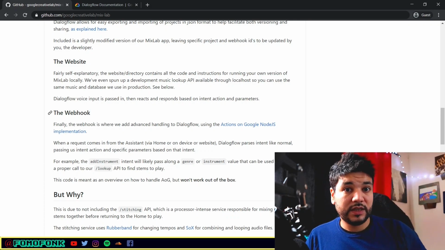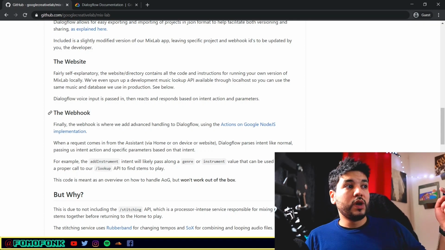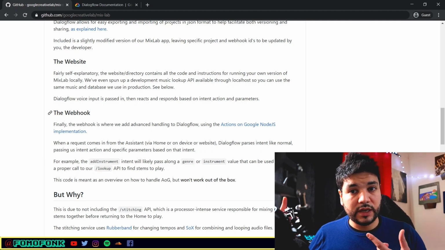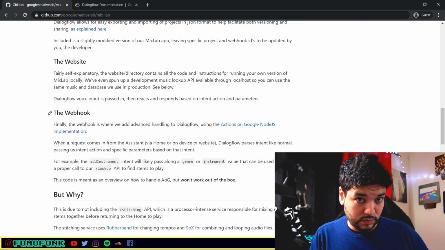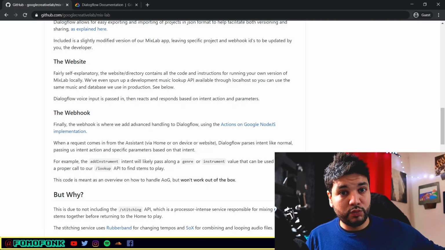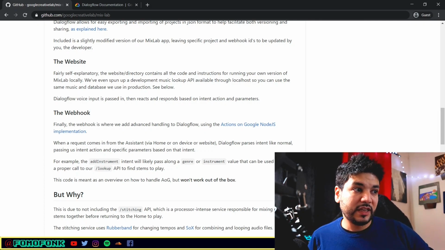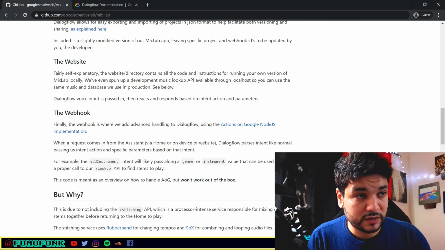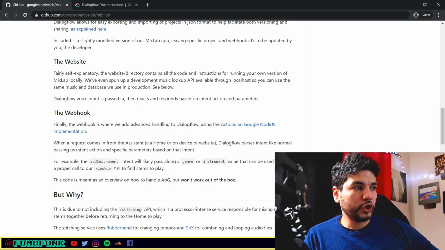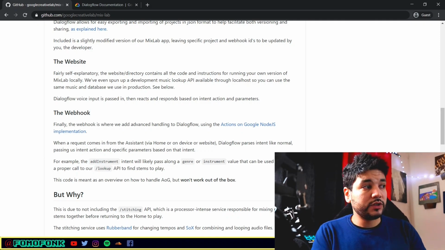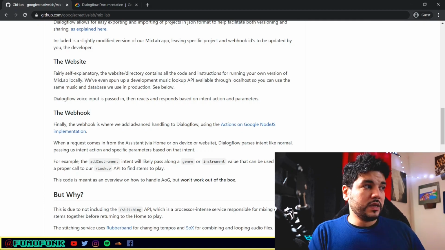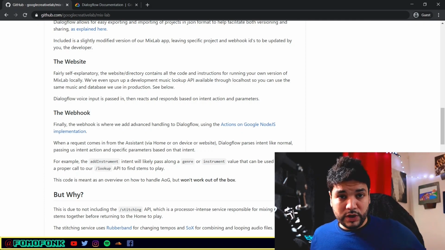Let's say I say, play me the saxophone. Well, it sends my audio input along with the text to Dialogflow. Dialogflow knows that I want to play the musical instrument saxophone, then pings the Mixlab website /saxophone, and then the server will generate the saxophone to be played. So webhooks are basically just specific links that trigger specific things based on a request that they received. So this is pretty much how the project works.